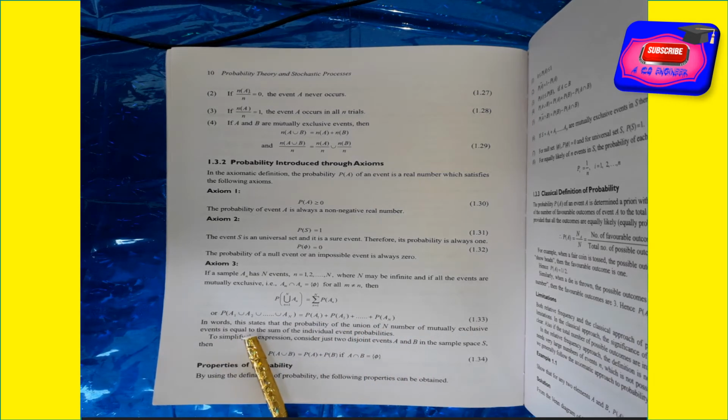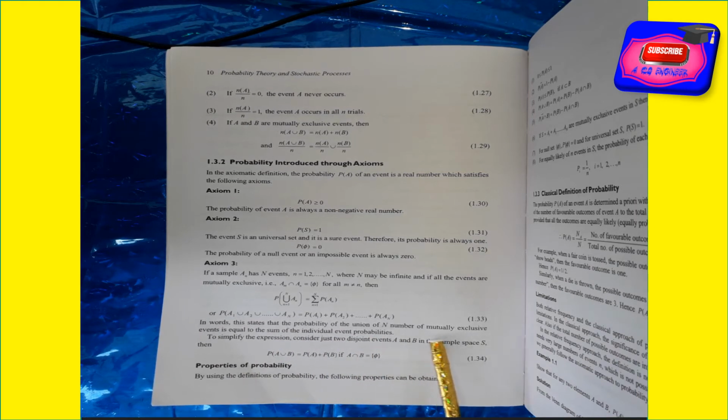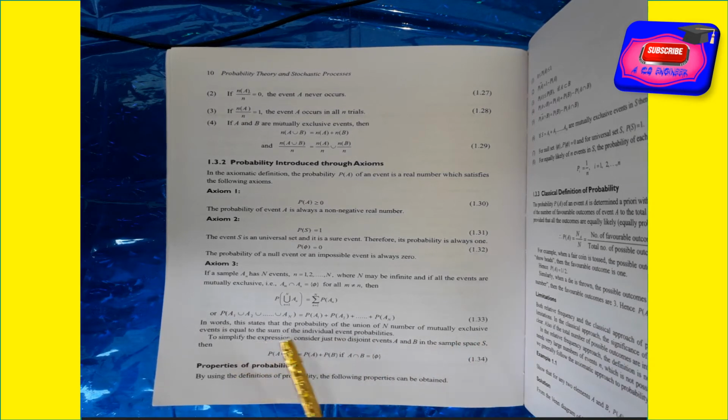This states that the probability of the union of n number of mutually exclusive events is equal to the sum of the individual event probabilities. To simplify the expression, consider just two disjoint events A and B in sample space S. Then P of A union B is equal to P of A plus P of B if A intersection B is equal to the null set, or void set, or empty set.